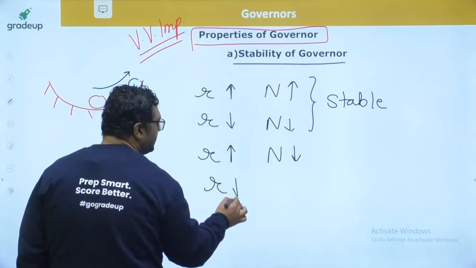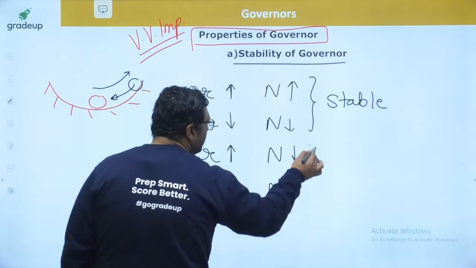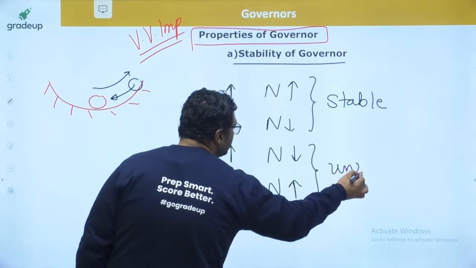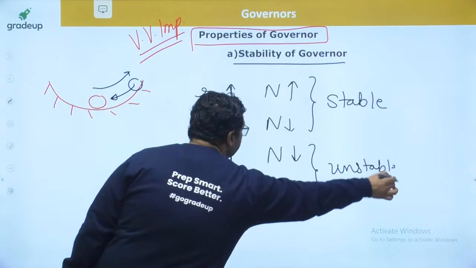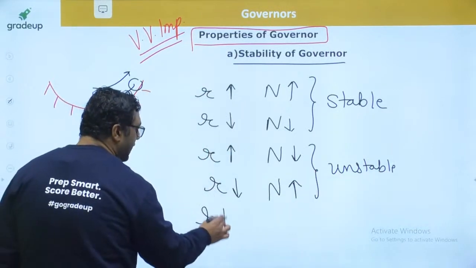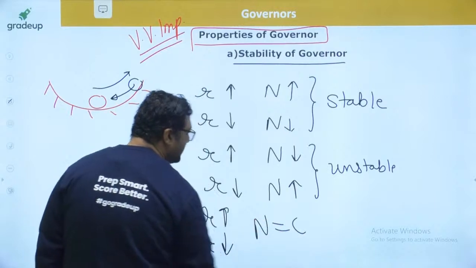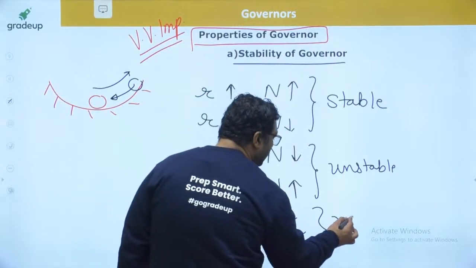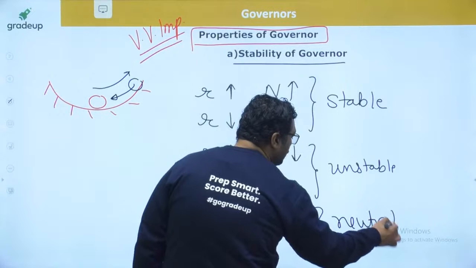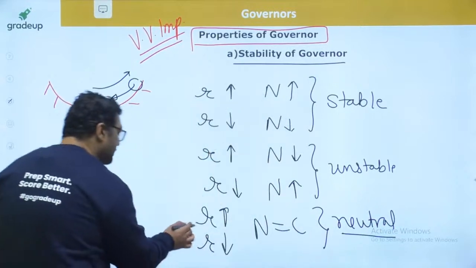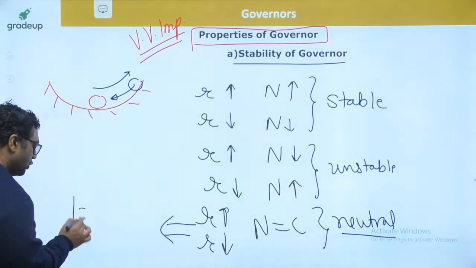If on decreasing the R, speed is going to increase, this is going to be the condition of instability. And at the same time, on increasing the R or decreasing the R, if governor speed is not going to change, this is said to be neutral equilibrium. And this neutral equilibrium position is also said to be isochronism.